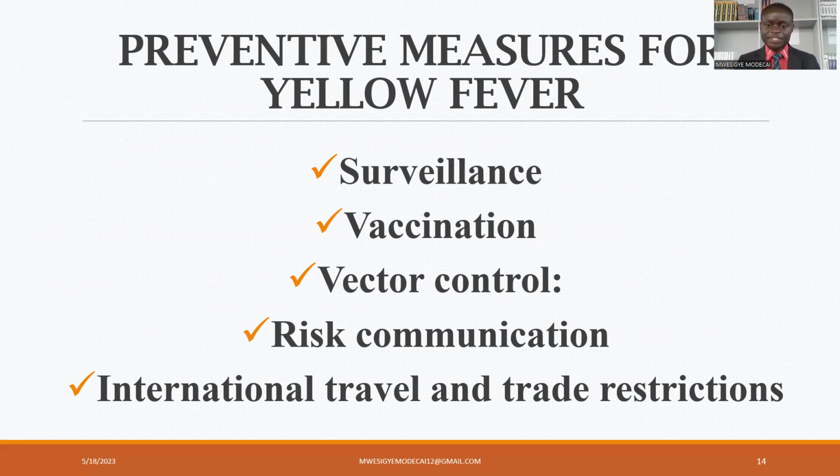We create awareness among the people in the community so that they can see the preventive measures we are talking about and even start to implement them. And lastly, in preventing yellow fever, we are going to restrict movement, international travel and trade, so that people, if they remain in their countries, or if they are to travel, they should pass certain criteria so that we know that they are not going to spread yellow fever to other countries, or they have already gotten the vaccine. And this is already in place to see that yellow fever doesn't spread, because this is an epidemic-prone disease.